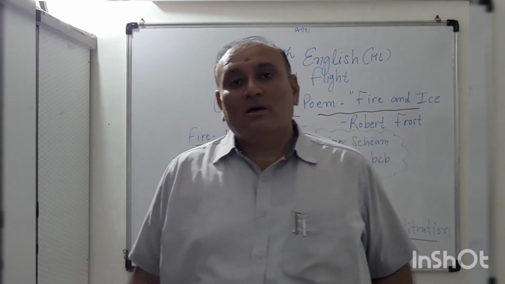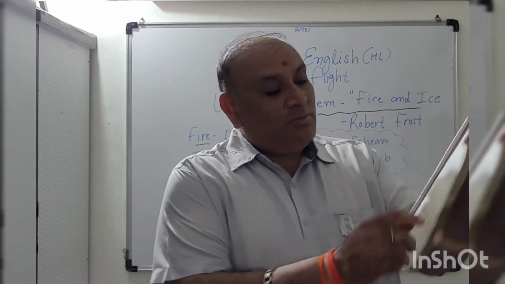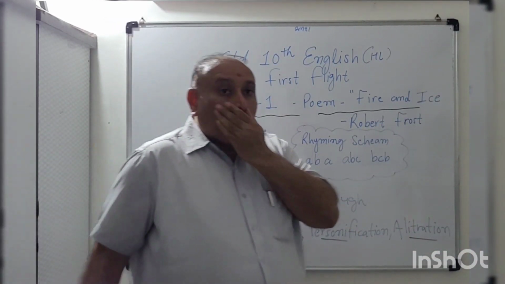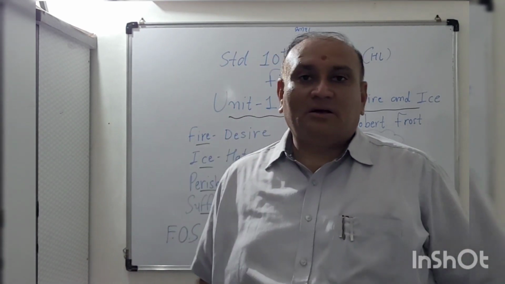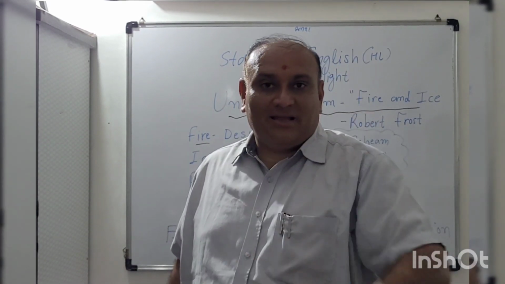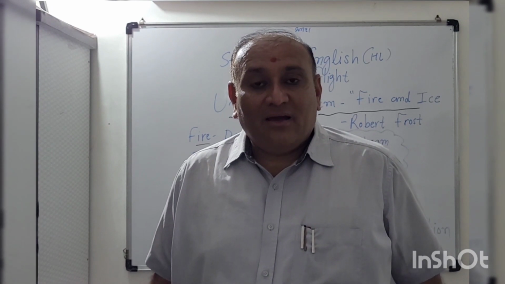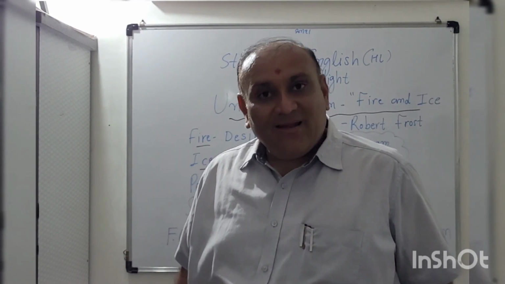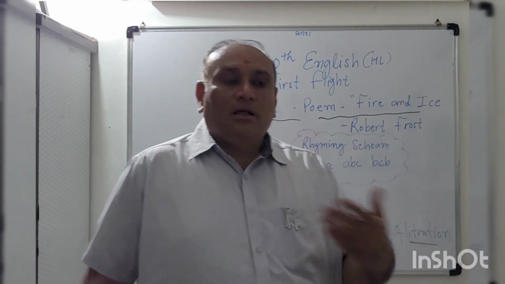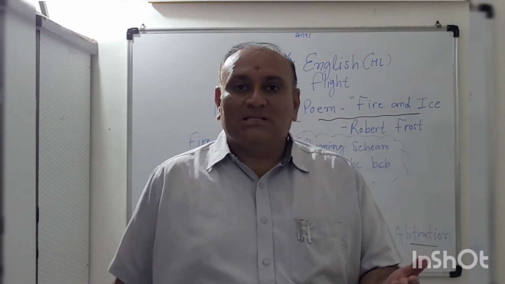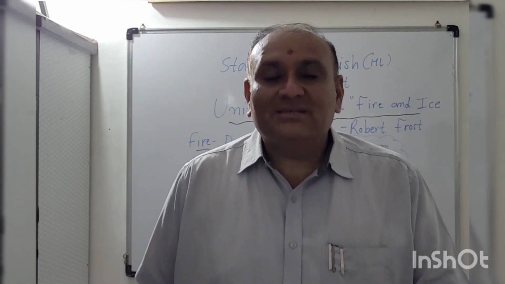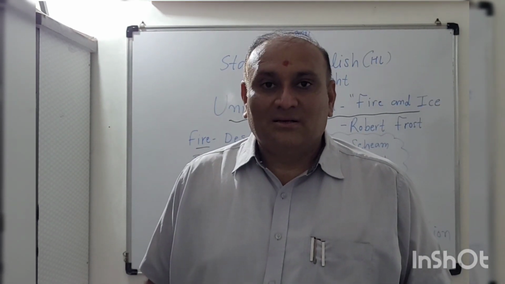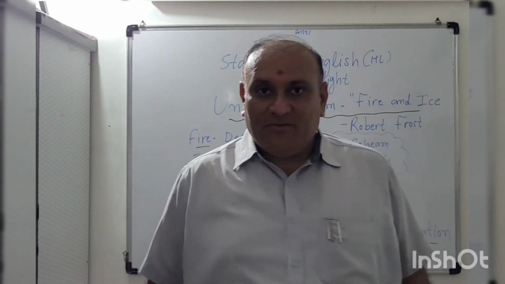So this is an American poet. While answering the questions, you should start like this: in the poem Fire and Ice, written by Robert Frost, an American poet, the suggestion is that. If you start your answer like that, then you will impress the paper checker and gain more marks. The impression should be very good.